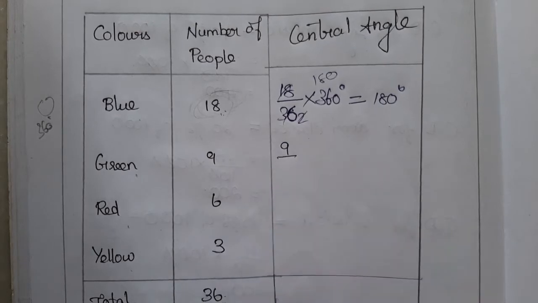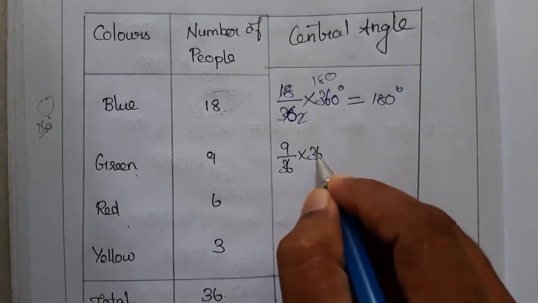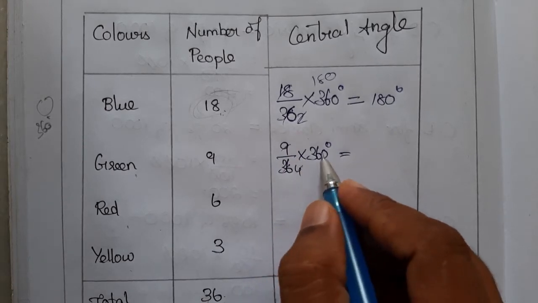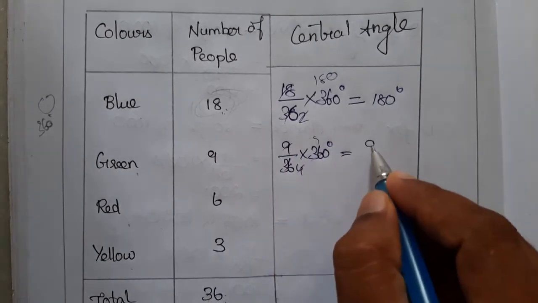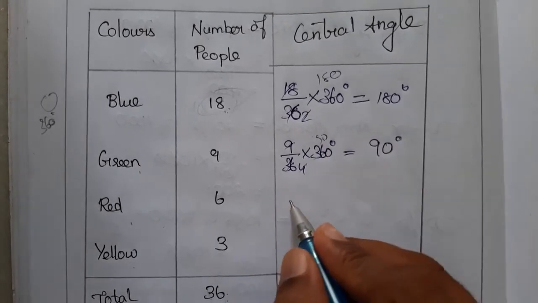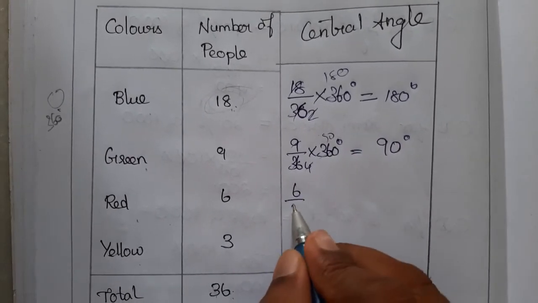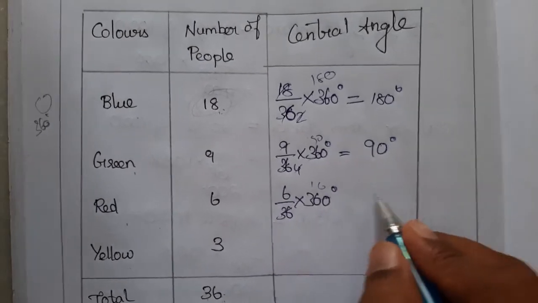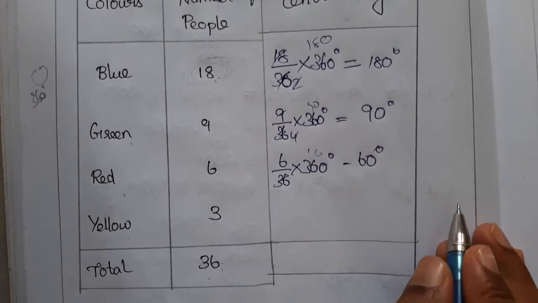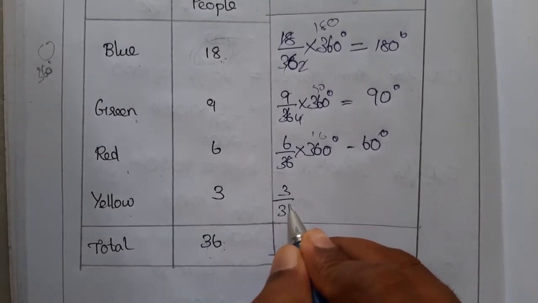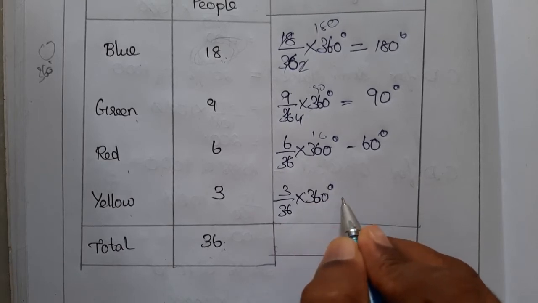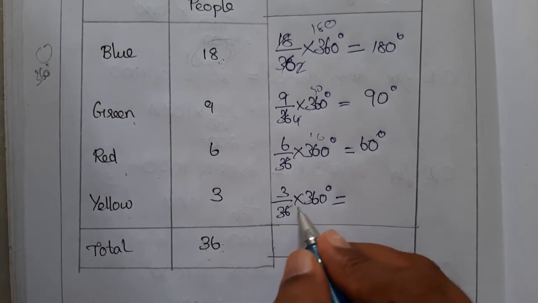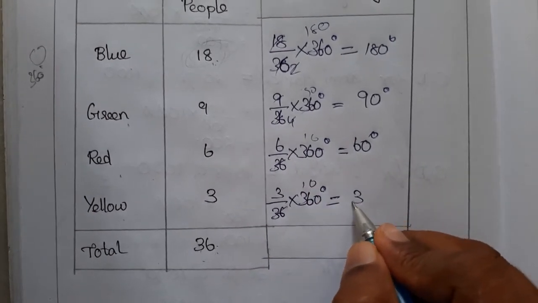Next is 9 by total 36 into 360 degrees, right? It's the 9 table, 4 times 9 is 36, and it is for 9 times 10, 90 degrees. And next is 6 divided by the total 36 into the complete angle 360 degrees. This is 1 times 10, 6 times 10, you are getting 60 degrees. Next, 3 divided by total 36 into 360 degrees is equal to, directly you can write, 3 times 10 is 30 degrees.